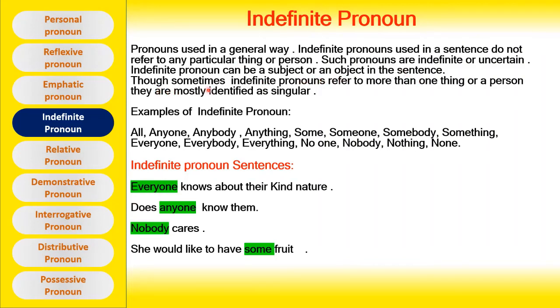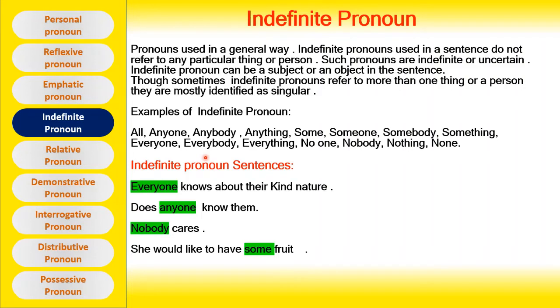Though sometimes indefinite pronouns refer to more than one thing or person, they are mostly identified as singular. Even if the indefinite pronoun is referring to a plural thing or person, it is still considered singular in grammar. Let's see some examples of indefinite pronouns. All, anyone, anybody, anything, some, someone, somebody, something, everyone, everybody, everything, no one, nobody, nothing, none. These are the examples of indefinite pronouns.